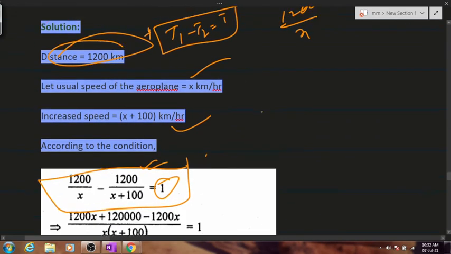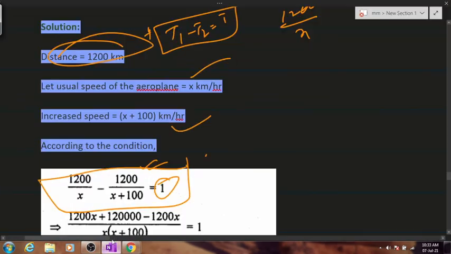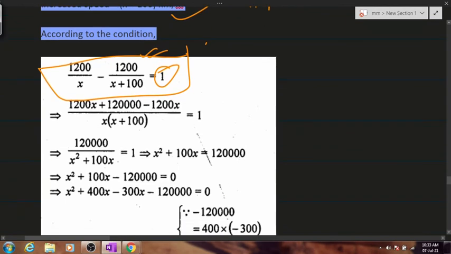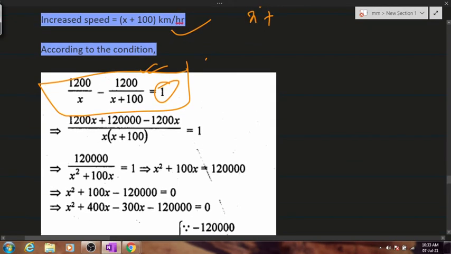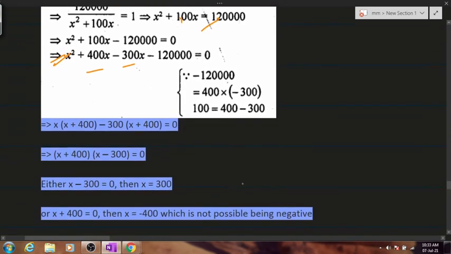Can anybody tell me the equation that you are getting? Anyone in the class would tell me the equation? Sir, x square plus 100x minus 1 lakh 20,000. Very good. x square plus 100x minus 1,20,000. Now, of course, when you break this down, you'll be getting 400 and 300. Clear? So, answer will be comfortably minus 400 or 300, and of course, you're smart enough to ignore minus because speeds cannot be negative, right?